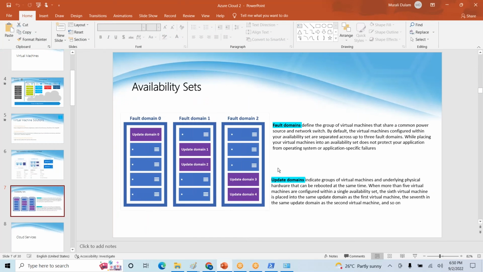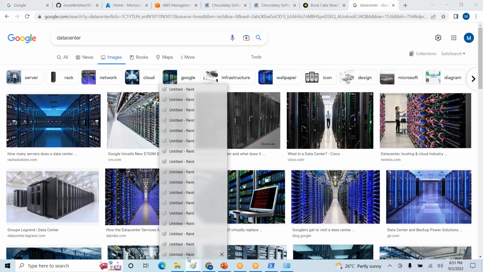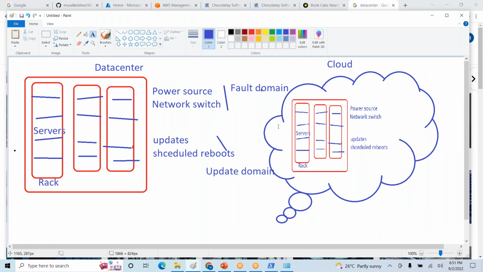But this will eliminate only rack level issues. Within the data center, it will eliminate within the rack issues only. We are saying that if any issue with racks, we can eliminate the issue. Suppose if your application is a medium severity, medium level application, then you can use this type of availability set.